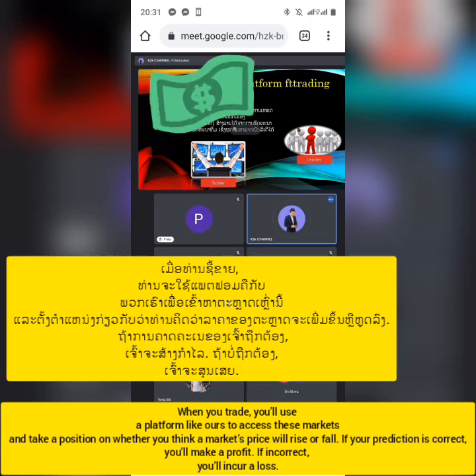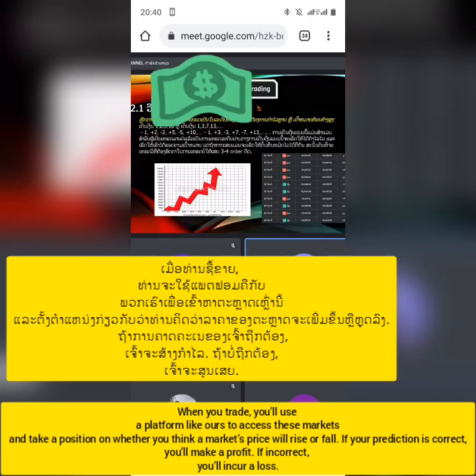When you trade, you'll use a platform like ours to access these markets and take a position on whether you think a market's price will rise or fall. If your prediction is correct, you'll make a profit. If incorrect, you'll incur a loss.